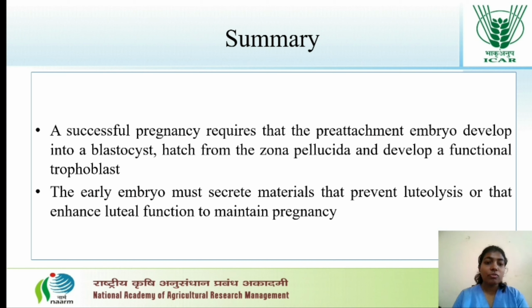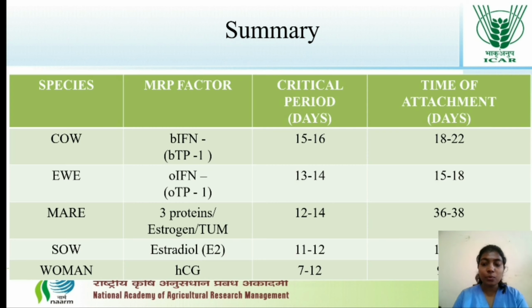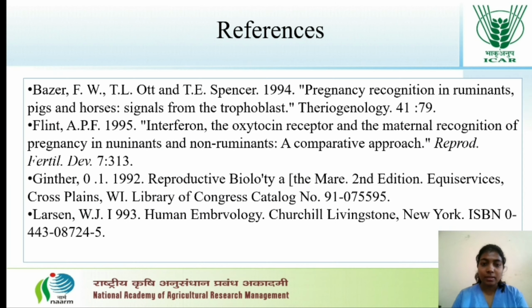To summarize, a successful pregnancy requires pre-attachment embryo development into a blastocyst, which then hatches from the ZP and develops into a functional trophoblast. The early embryo must secrete materials which will prevent luteolysis or enhance luteal function to maintain the pregnancy. The overall MRP is summarized in the table with the different species and their respective MRP factor and critical period. And these are the references.